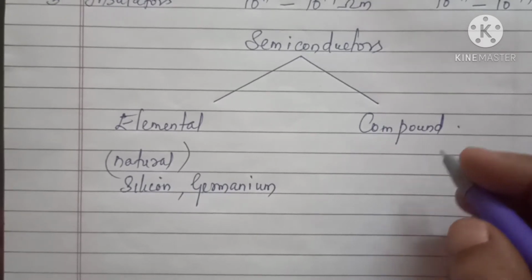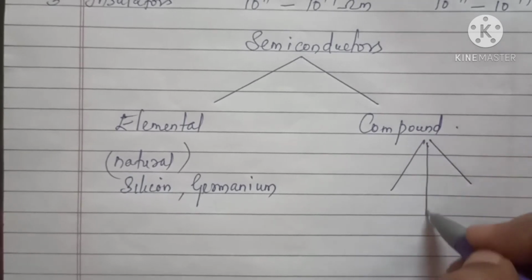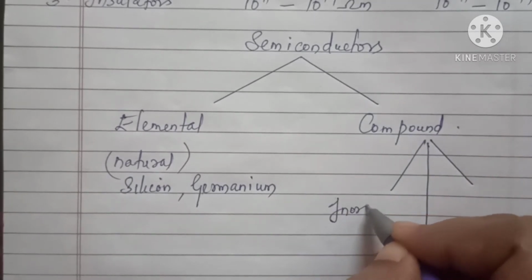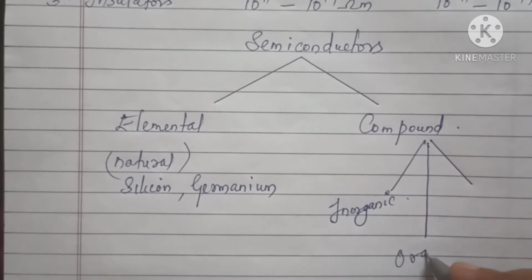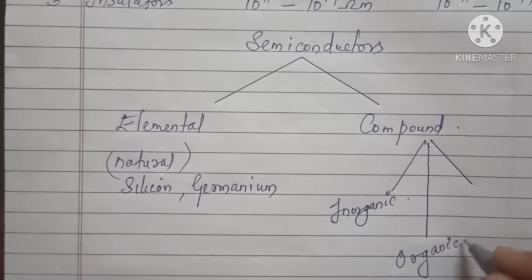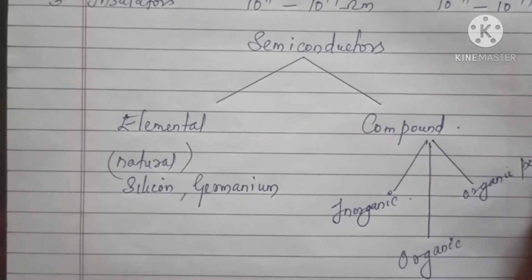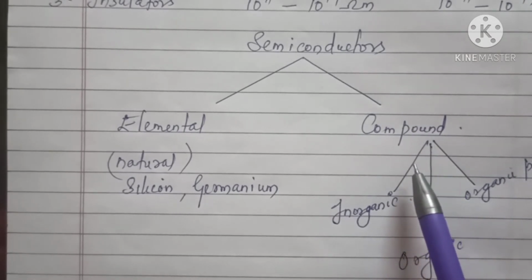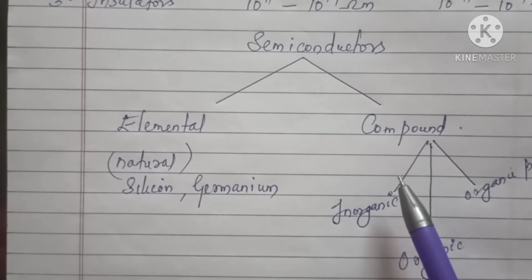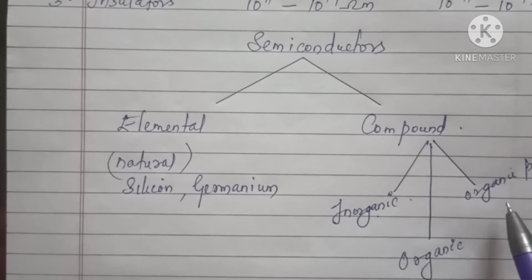Okay. Now compound semiconductors are made by compounding the metals. For example, it has classifications like inorganic semiconductors, then organic semiconductors and organic polymer semiconductors. So compound semiconductors are formed by the compounding of metals, and they are again classified into inorganic, organic and organic polymers.